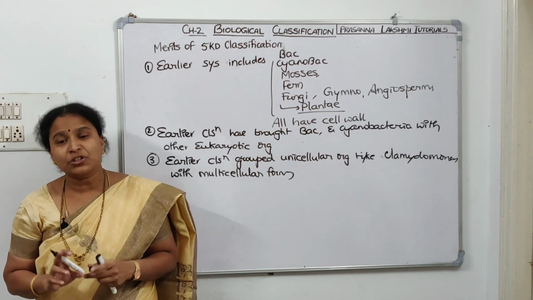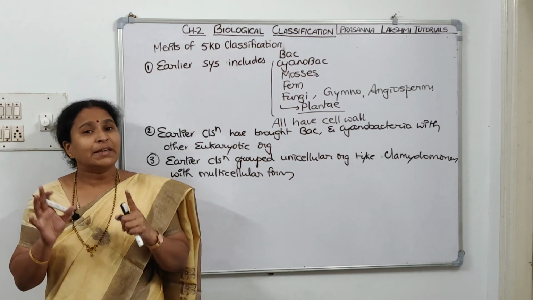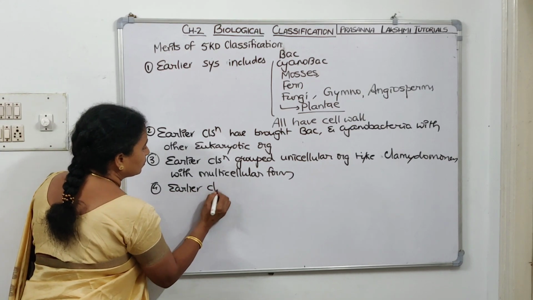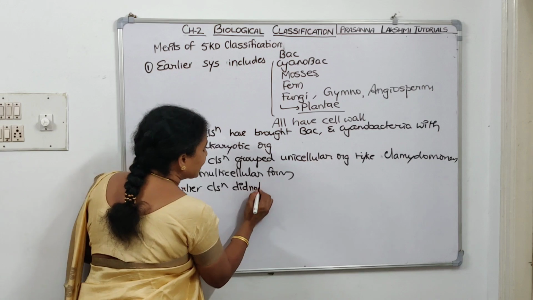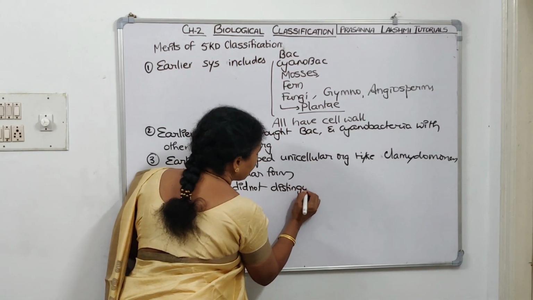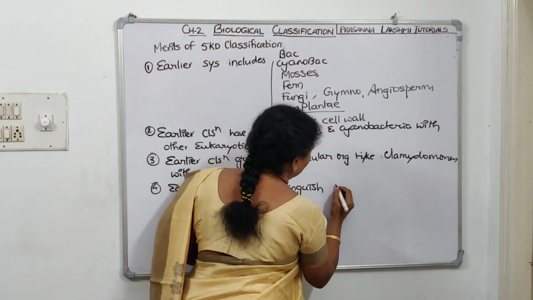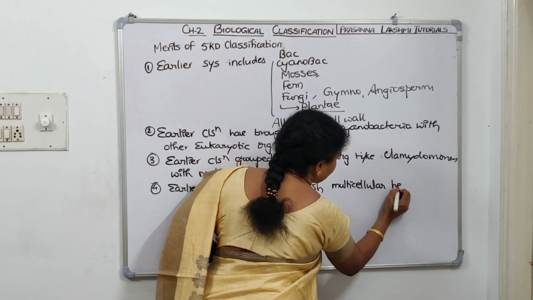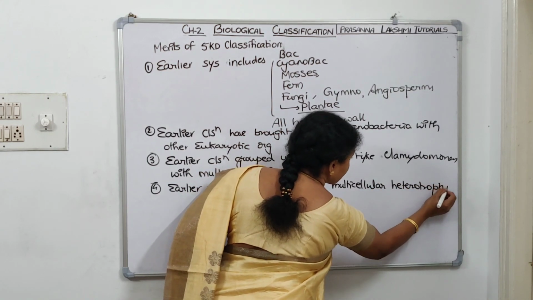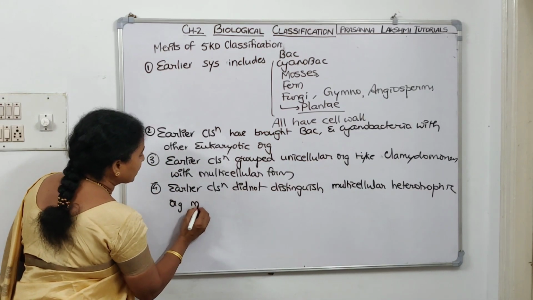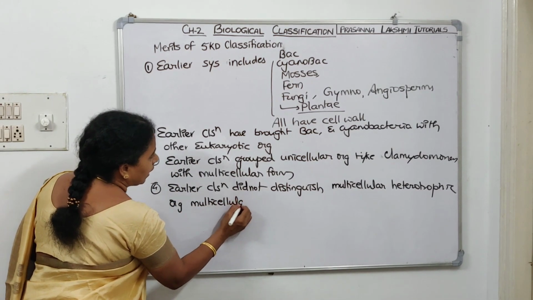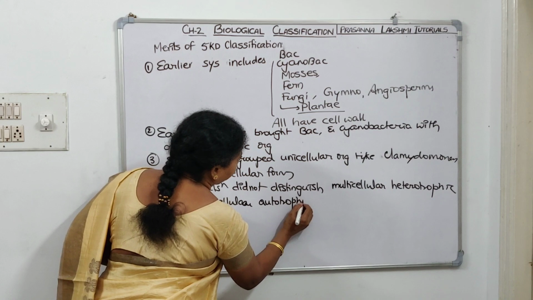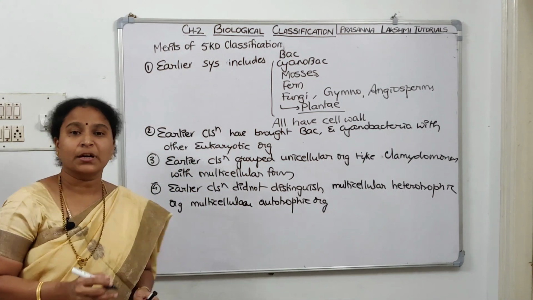The classification did not differentiate autotrophic plants and heterotrophic fungi. So until Whittaker's classification, fungi were in the plant kingdom. Earlier classifications did not distinguish multicellular heterotrophic organisms, fungi, from multicellular autotrophic organisms, meaning Plantae. So all these are demerits of the earlier classifications.